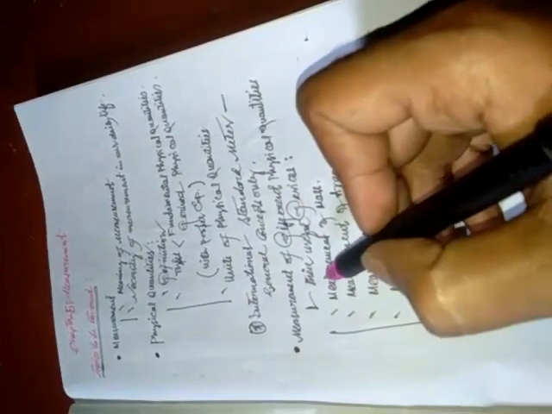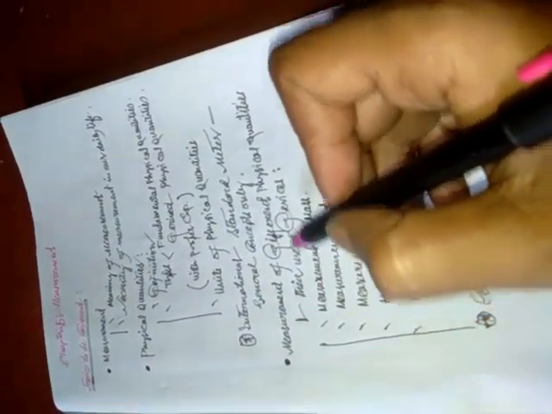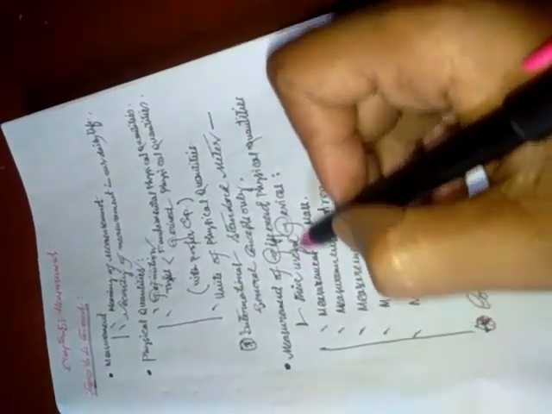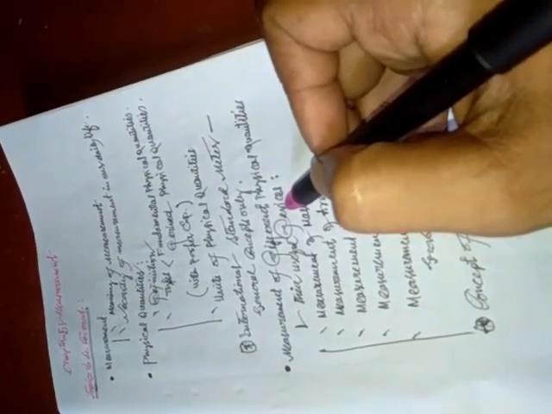The third topic of this measurement chapter is measurement of different physical quantities and their useful devices.